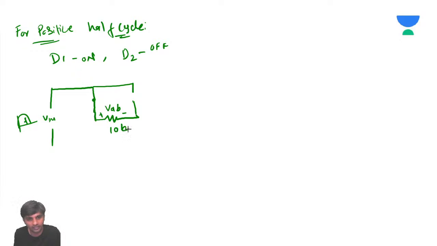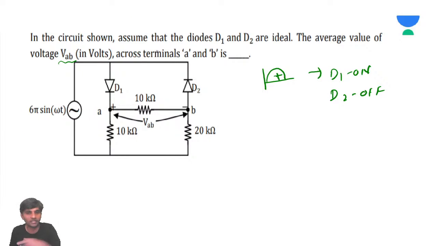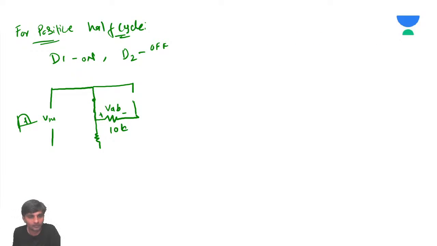Then this is going to be 10K, and here you can see 10K and 20K, and again 10K.